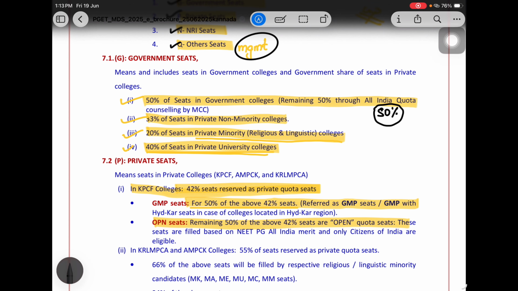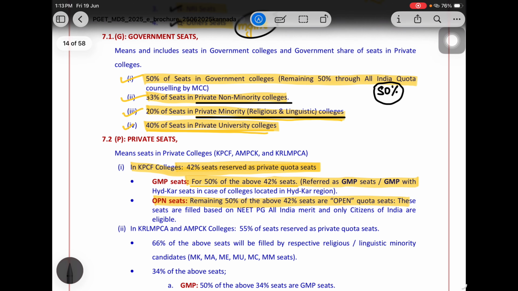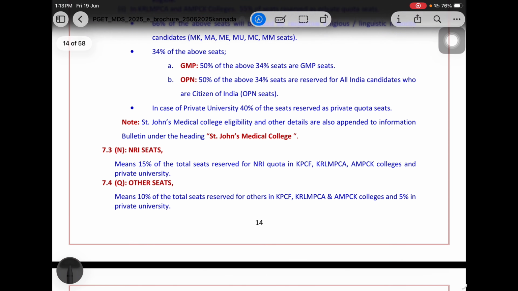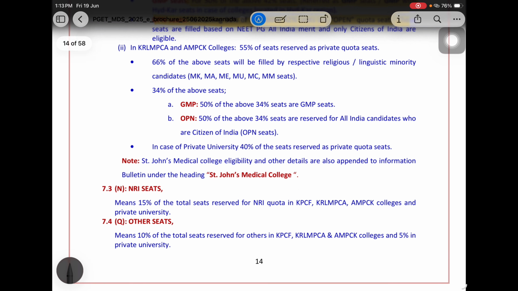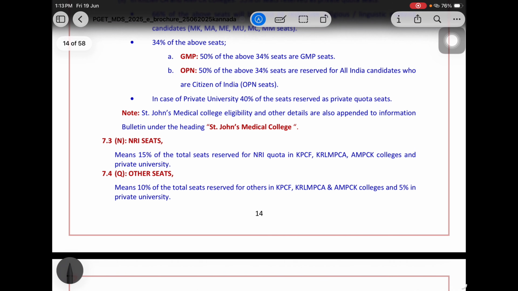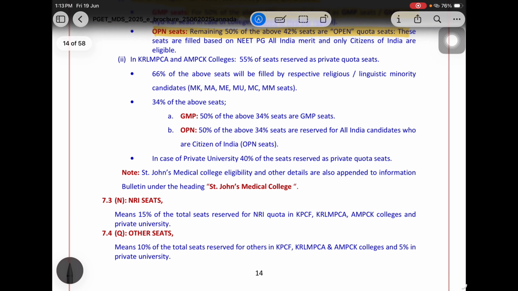Then 33% of seats in private non-minority colleges are also government seats. Then 20% of seats in private minority colleges, like linguistic minority and religious minority, are also government seats. And 40% of seats are in the private universities. Now the actual thing is who are the GMP, who are the MA, who are the GM seat candidates. That is where you get confused.